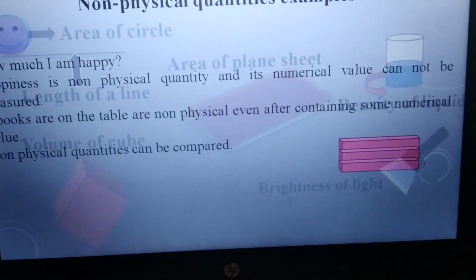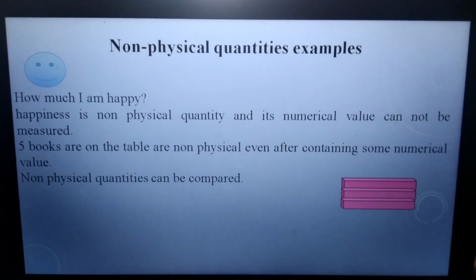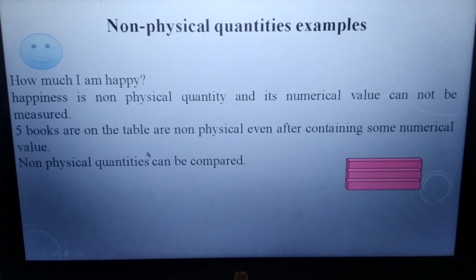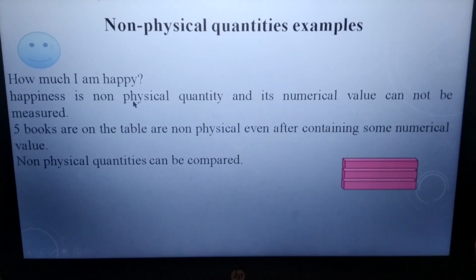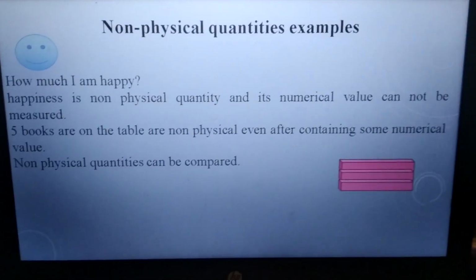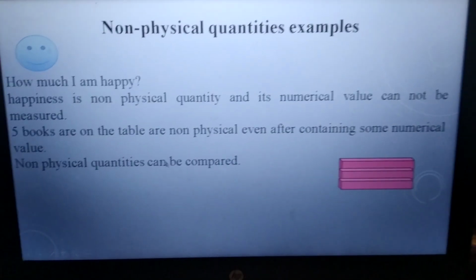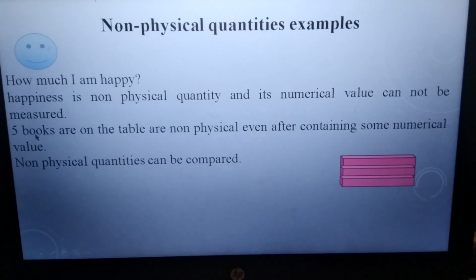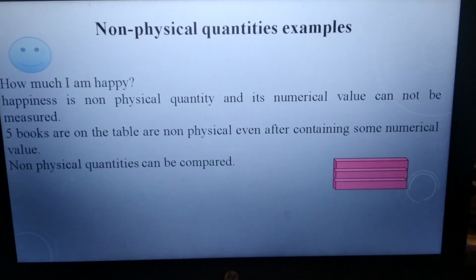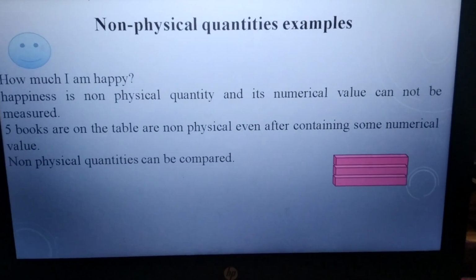Now in the next slide you can see examples of some non-physical quantities. How much I am happy: my happiness cannot be measured, so this is a non-physical quantity. Further, 5 books are on the table. Five is a numerical value, but here I am talking only about the books, not their properties. So this is a non-physical quantity.